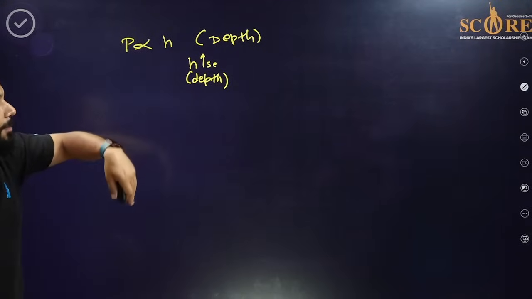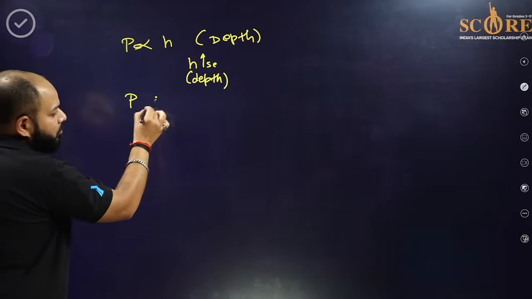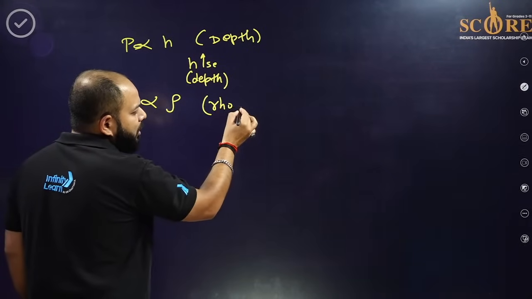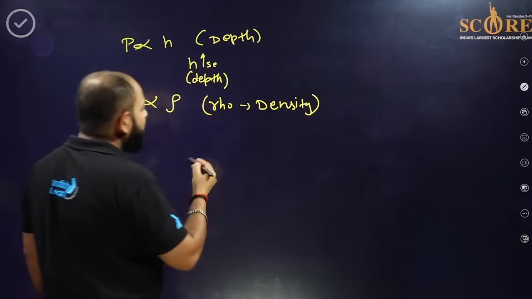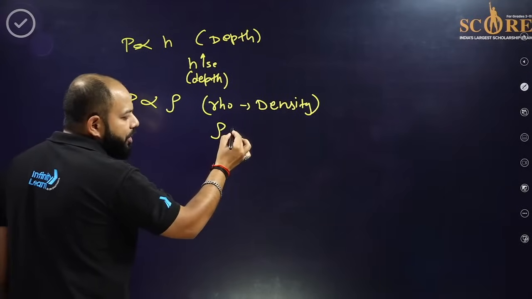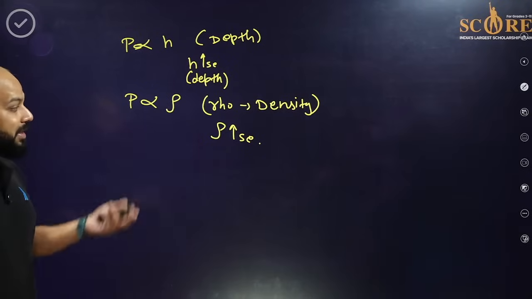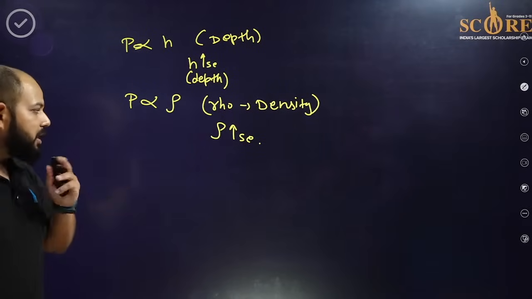We are talking about the depth. Then rho is the symbol for the density. If the rho increases, then the pressure will also increase. Simple. If the density of the material increases, then the pressure will also increase.